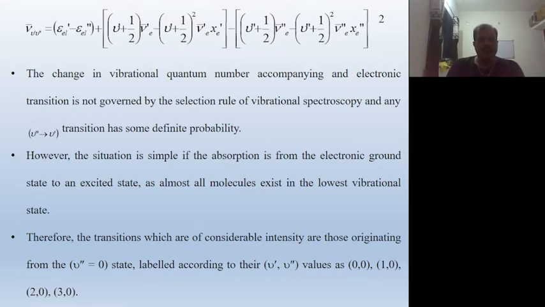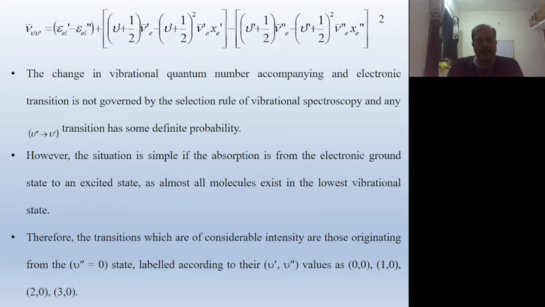Using these two, the upper state as well as lower state energy is equal to epsilon prime electronic minus epsilon double prime electronic, meaning the electronic upper state and lower state, plus nu bar e prime into nu prime plus half, minus nu prime plus half squared. This equation is expressed only in wave number.